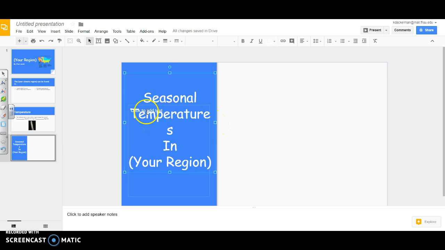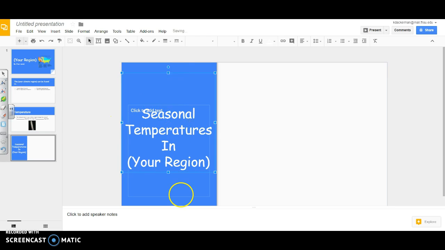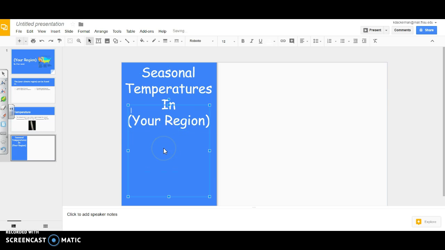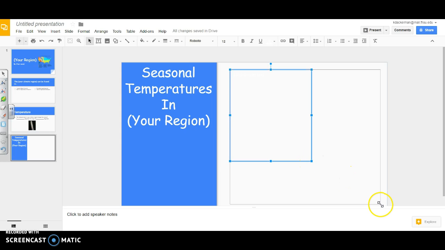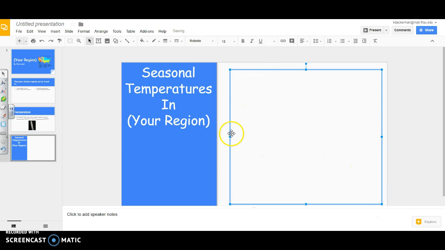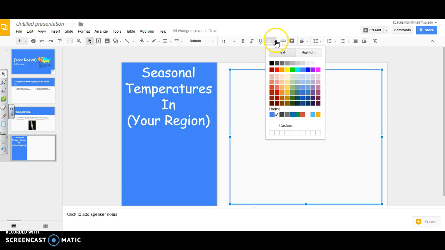Okay, let's see. Maybe a little bit more. There we go. And I think I want it to be up here closer, so there we go. And then I'm going to move this text box over here so I can write the seasonal temperatures in here. I'm going to make it a little bigger. And I'm going to make sure that my font will show up the right color. So if you're wanting to change the colors of your font, you come up here. Right now it says it's white, and I want to change it, we'll say, to maybe a dark gray.